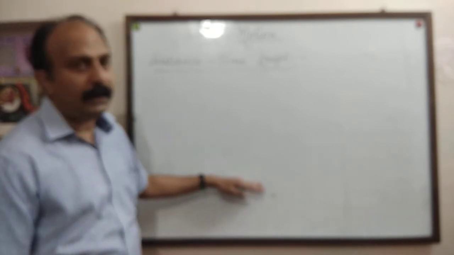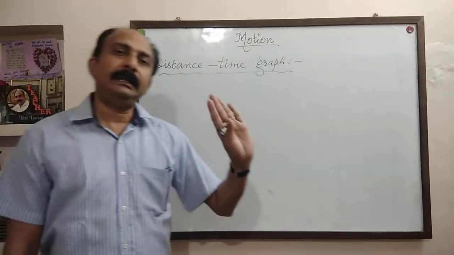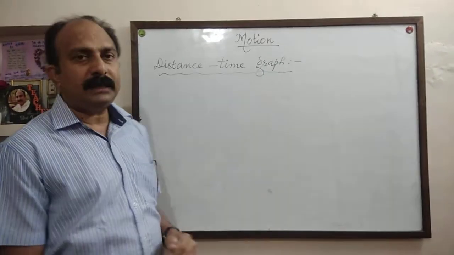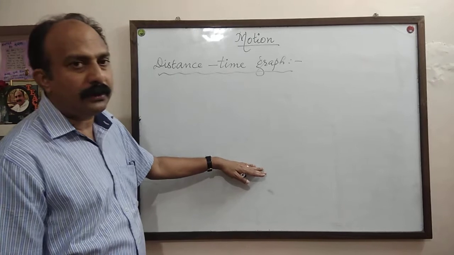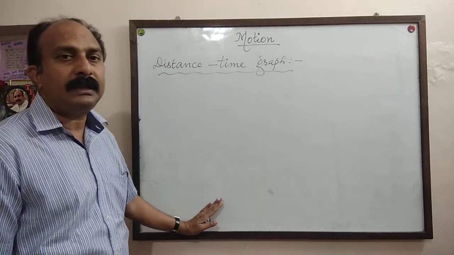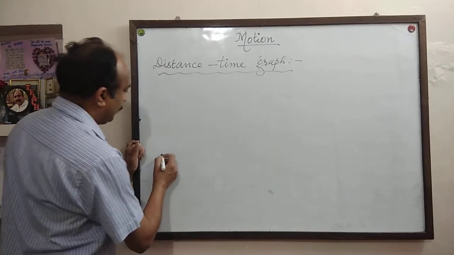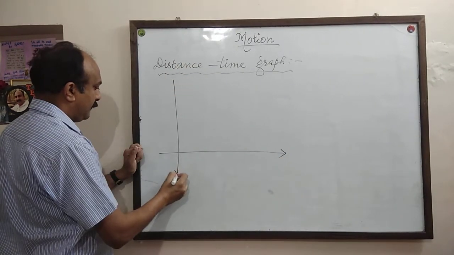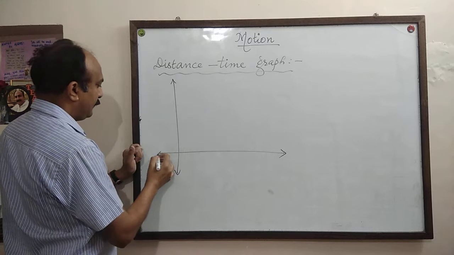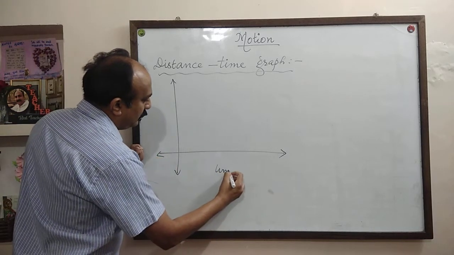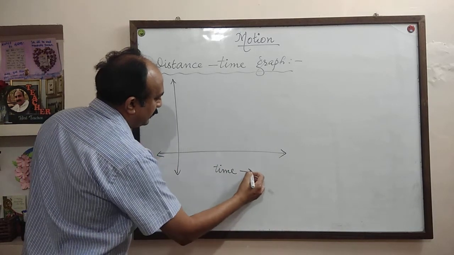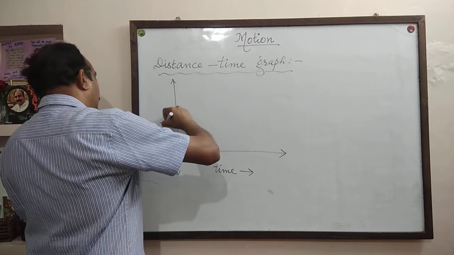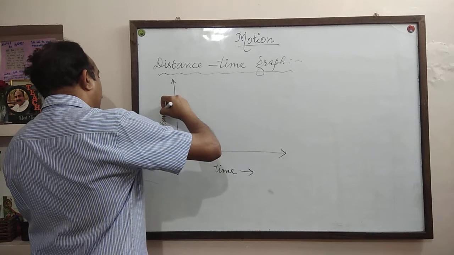In every graph where time is involved, the time will be taken on the x-axis and the other quantity will be taken on the y-axis. So in a distance time graph, time is taken on the x-axis and distance is taken on the y-axis.